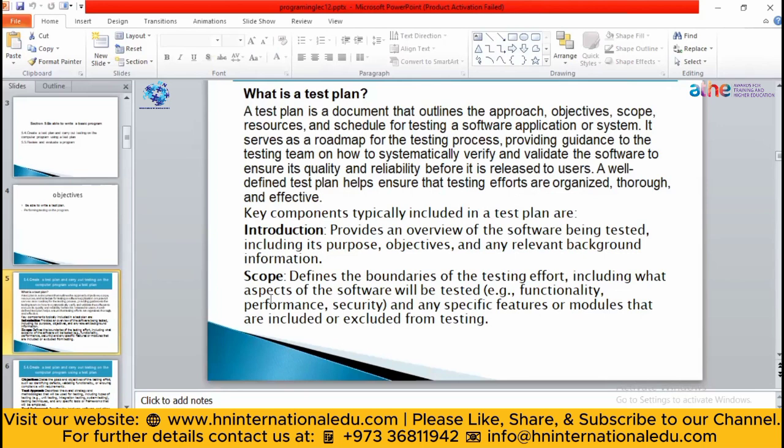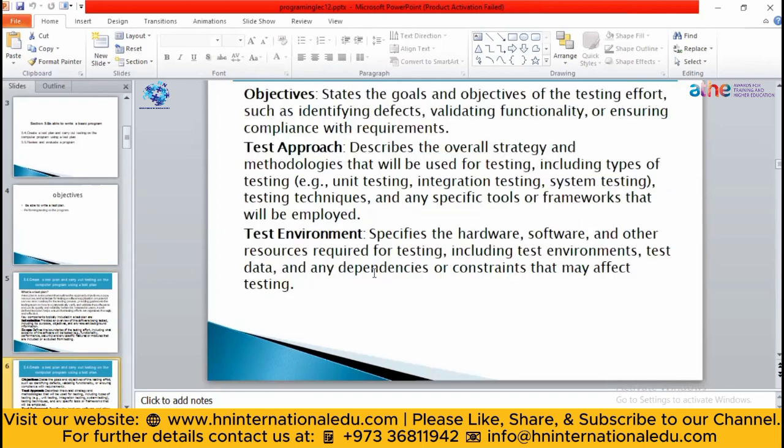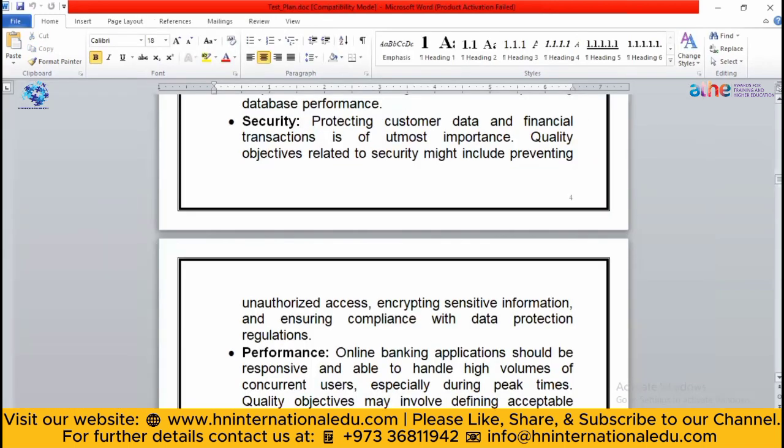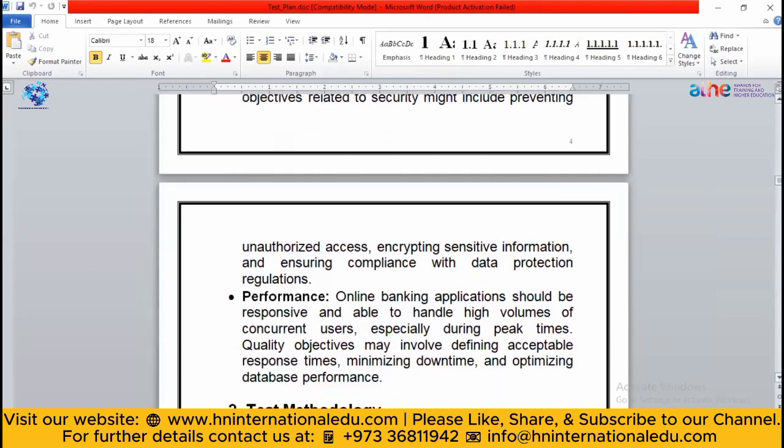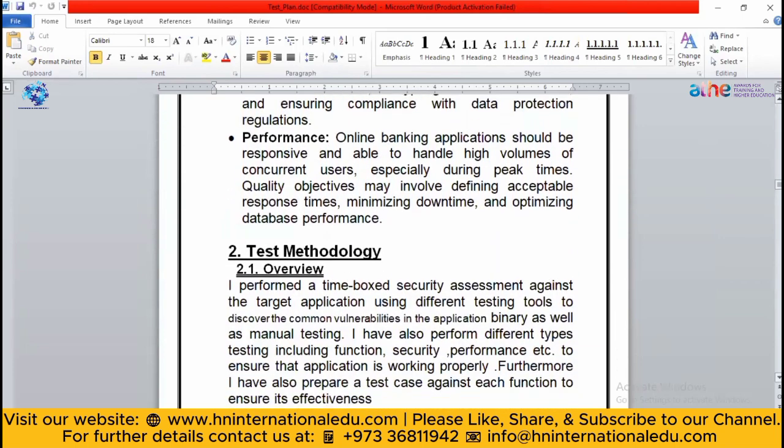First you will mention the introduction, then the scope, then the objective, and after that the testing approaches. Means the methodologies that you are using for testing, like the type of testing, what specific tool you are using for testing, what framework will be used for that software. So you will mention all of that. So let's see an example of that. Now after objective, we are going to mention the test method.